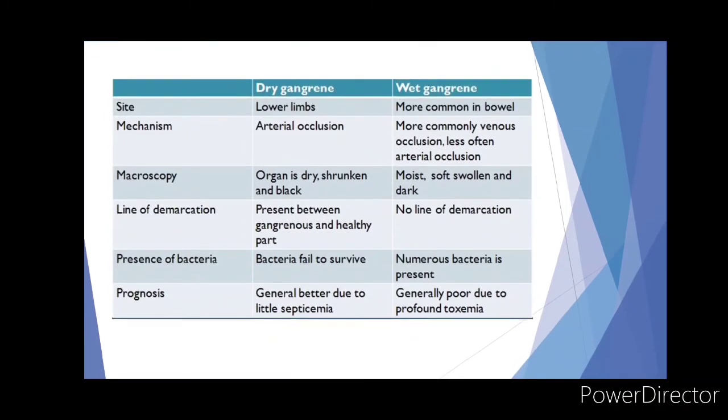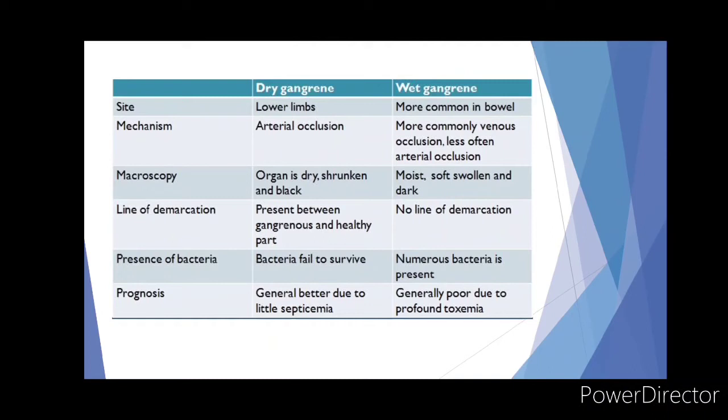So, difference between dry and wet gangrene. First, site. In dry gangrene, the site is the lower limb, whereas in wet gangrene, the site is more common in the bowel, or you could say the wet organs or tissues. Then in dry gangrene, the mechanism is arterial occlusion, whereas in wet gangrene, the mechanism is more commonly venous occlusion and less often arterial occlusion.